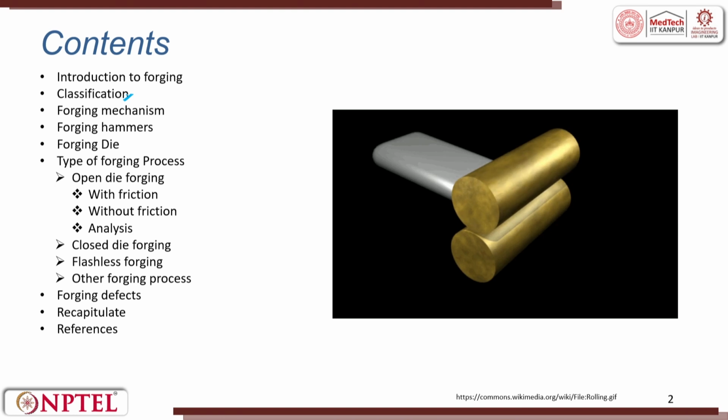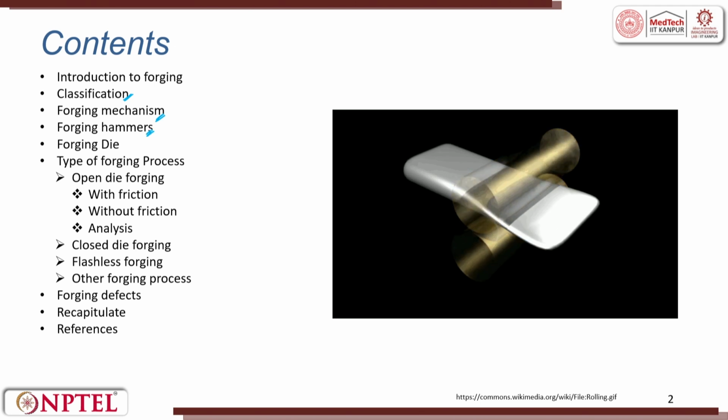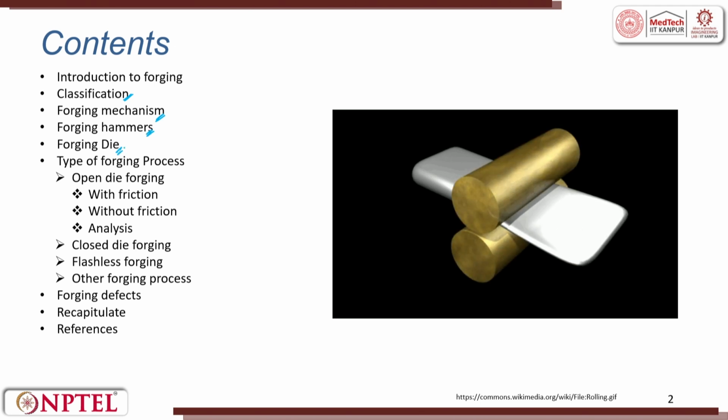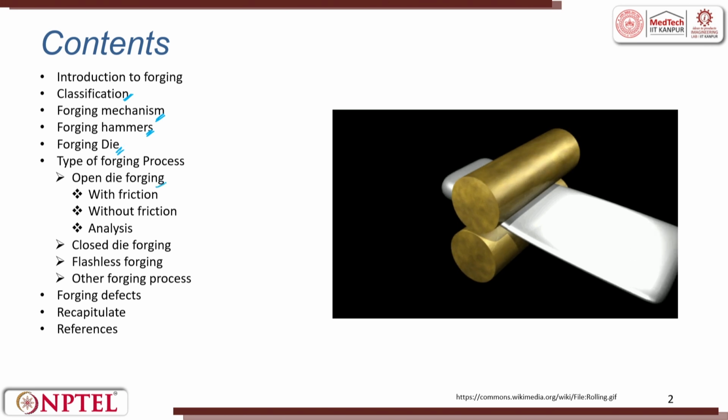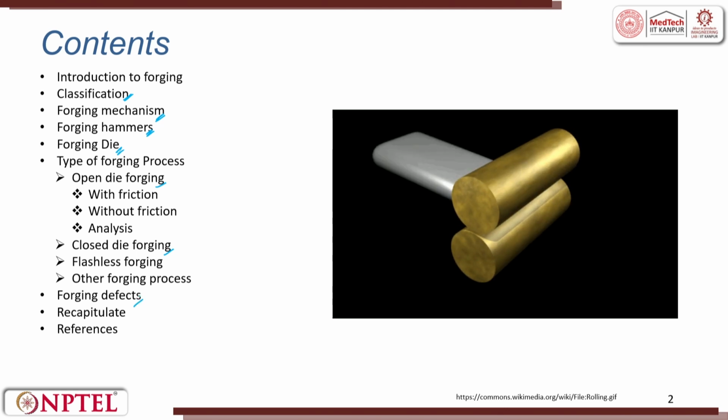In the same way, we will look at classifications in the forging process. Then we will understand the forging mechanism, then various hammers, then forging dies. Then we have a classification called open die forging, then closed die forging. Then we will recap forging defects, and then we get the references.